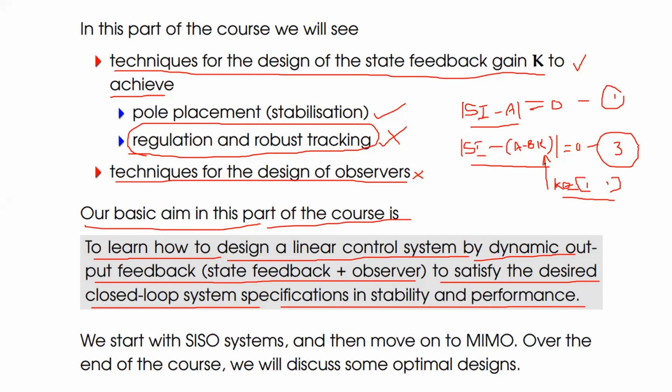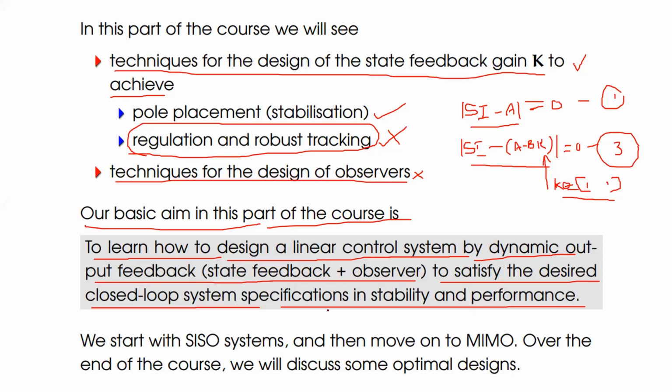Before the K value is considered, the system may be unstable, but when you connect the K value, automatically the system will become stable. Or we can also turn a stable system into an unstable system based on the value of gain constant K. But if the system is not controllable, that uncontrollable system can be controlled by controlling the value of gain constant K. That is, if you change and substitute the K value, the system will become controllable. That we are going to see in the next one.